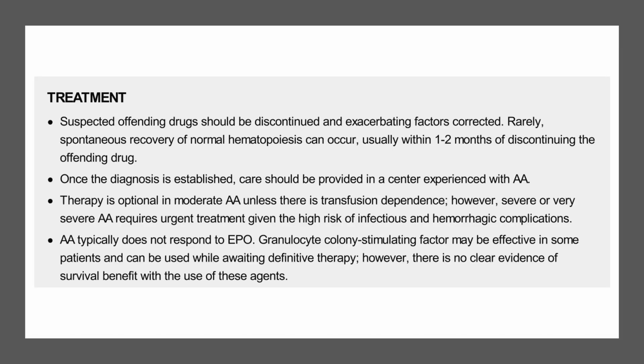Coming to the treatment part, the suspected offending drugs should be discontinued and exacerbating factors should be corrected. Rarely, spontaneous recovery of normal hematopoiesis can occur, usually within 1 to 2 months of discontinuing the offending drug. Once the diagnosis is established, care should be provided in a center experienced with aplastic anemia. Therapy is optional in moderate aplastic anemia unless there is transfusion dependence. However, severe or very severe disease requires urgent treatment given the high risk of infections and hemorrhagic complications.